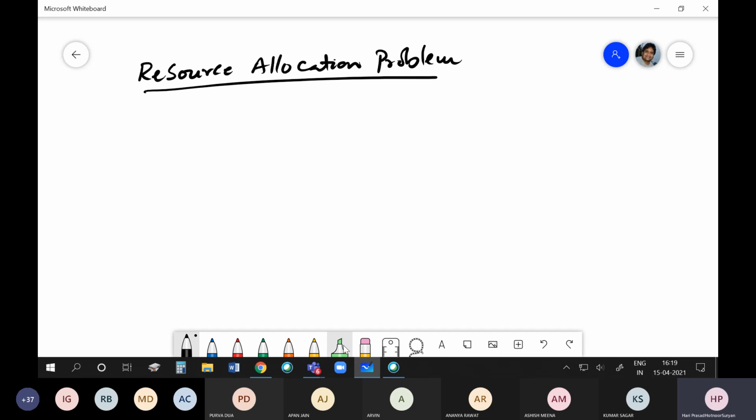Let us say I have a certain amount of resource available with me, Q, and I want to give it to n users. I have to distribute this resource to n users in such a way that the benefits are maximized. Now let us take a simple example and see how we can do this.